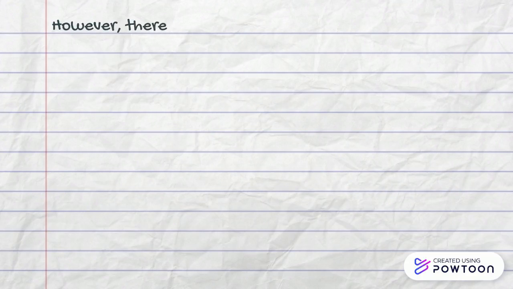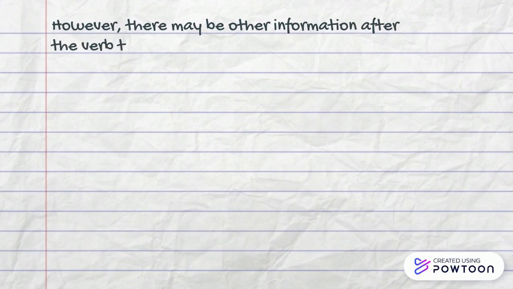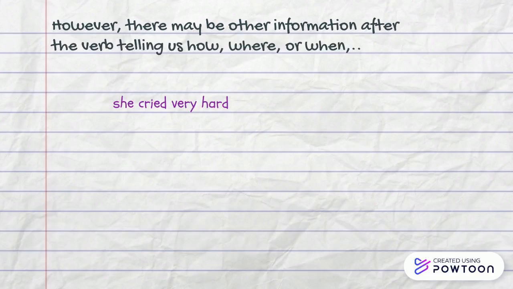However, there may be other information after the verb telling us how, where, or when, like she cried very hard. So, how did she cry? Very hard. He fainted after lunch. So, when did he faint? After lunch.